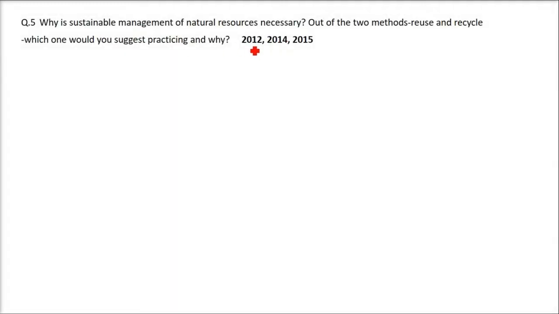Now this question was repeated in 2012, 2014, 2015 and also repeated in coming years. So why is sustainable management of natural resources necessary? Out of the two methods, reuse and recycle, which one would you suggest practicing and why?